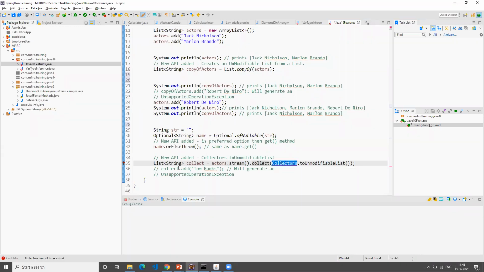Now if you see here, if you try to add something else, it will give an error. It says it is not possible to add anything to it. So this is a typical immutable list. Once you have the list, you can't change it. That's what it is trying to refer to here.